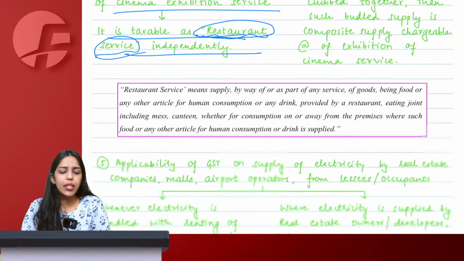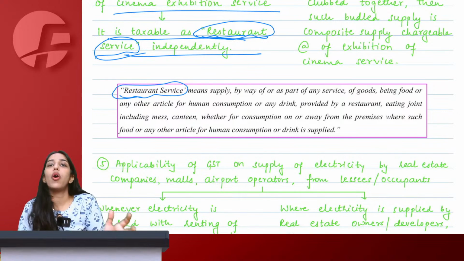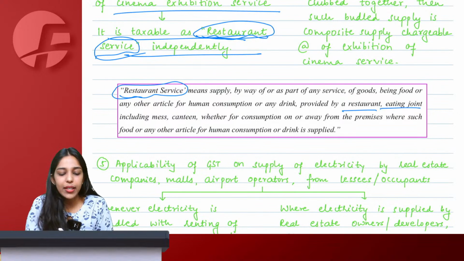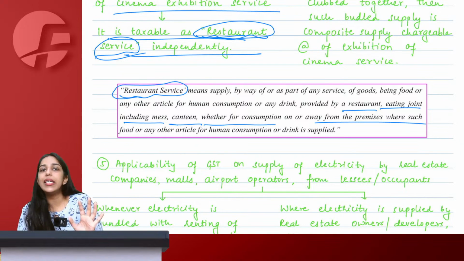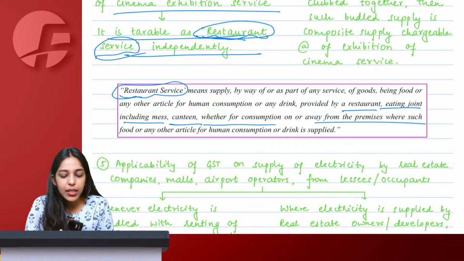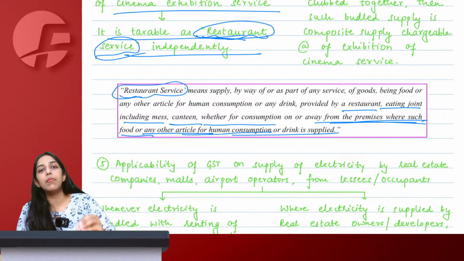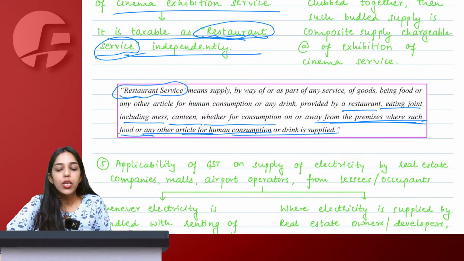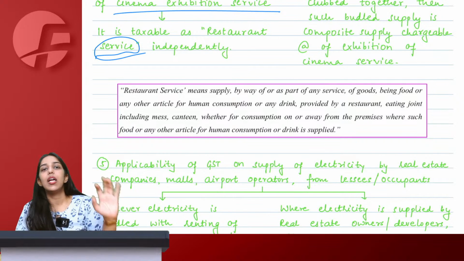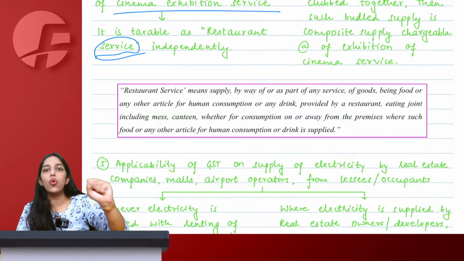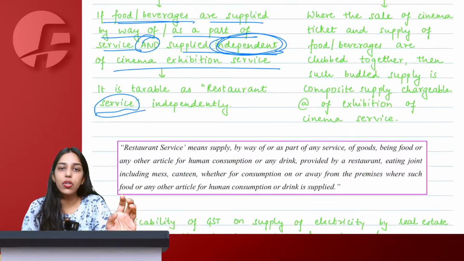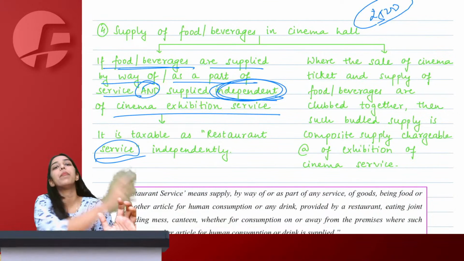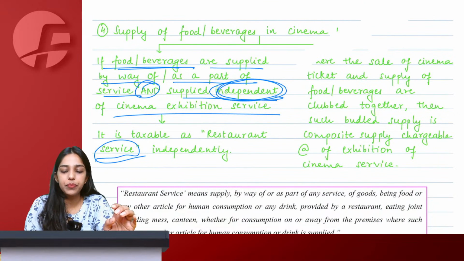What do we understand by the term restaurant service? Restaurant is a very broad term, right? It would involve restaurants, eating joints, mess, canteen; any place from where you can take food and eat is known as a restaurant. So we are simply saying that any premises where food or any other article for human consumption is supplied, we can simply call it a restaurant. You cannot say that it is not a restaurant, it is a theatre. Even if you have popcorn, Coke, samosa, fries from the theatre and have it there, we can still consider it as restaurant service if you are purchasing popcorn separately from the movie tickets.